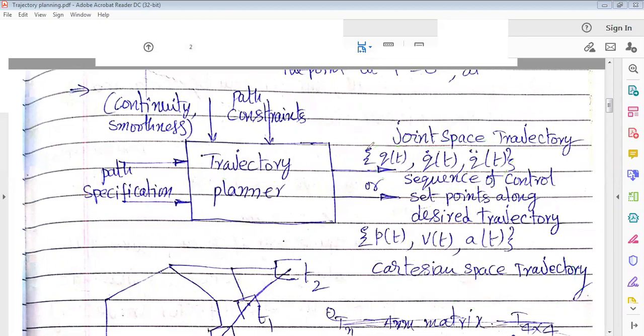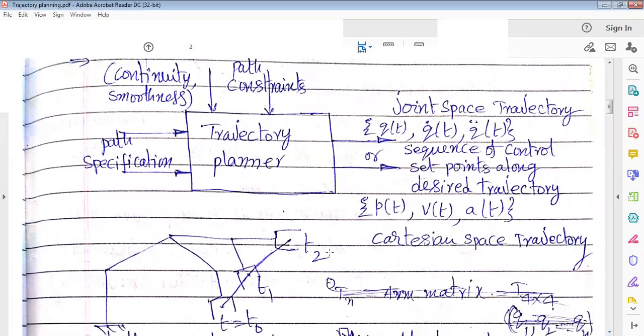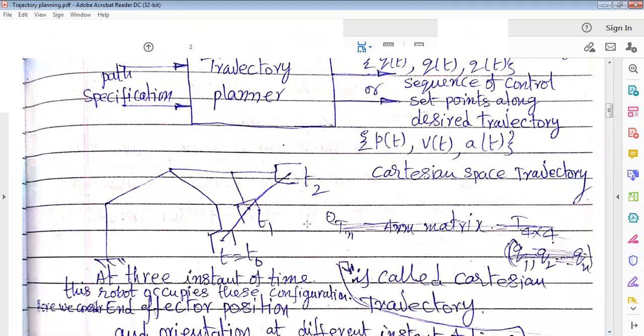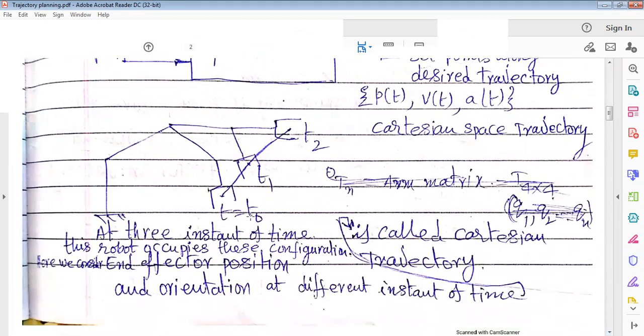So let us look at the figure below. It clearly tells us what a trajectory is. For example, let us consider a manipulator. It occupies three configurations at three different times.